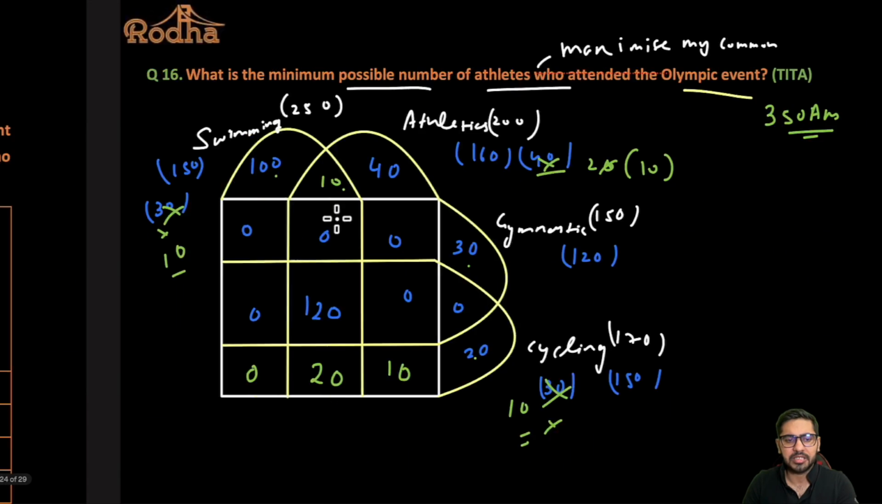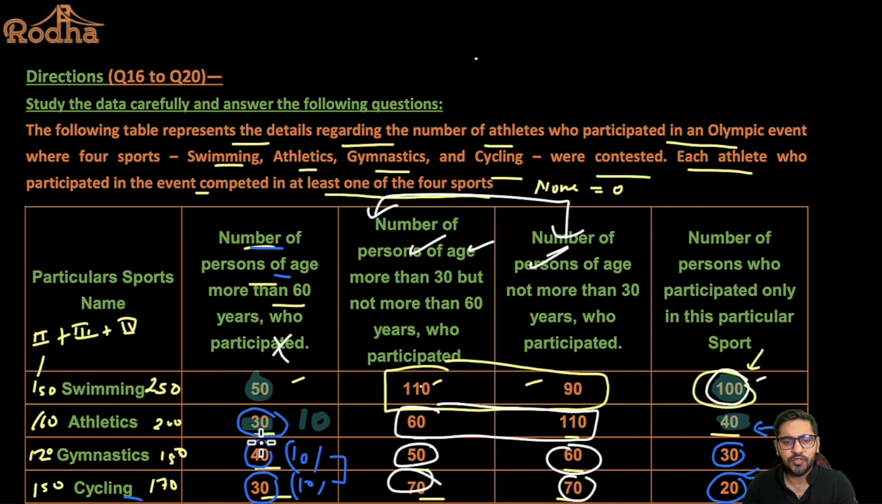Now what about gymnastic and cycling? So gymnastic is 40 people here, isn't it? And only one sport is 30. So can I say the remaining 10, wherever they go, I'm not concerned, because I'm only focusing on people who are not more than 60 years of age, right? So even if the 10 are more than 60 years, I can put them anywhere later, but my focus is currently on not more than 60 years. So only gymnastic for not more than 60 years can be 0.